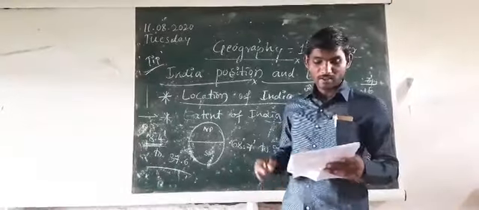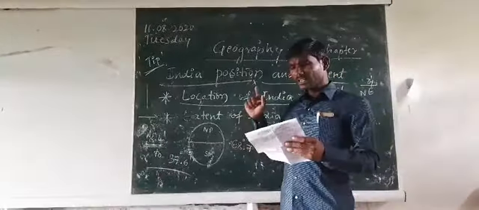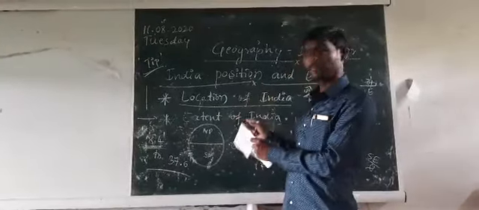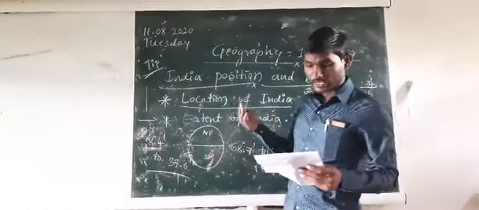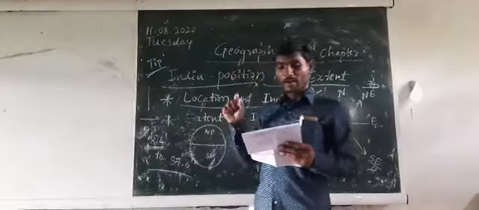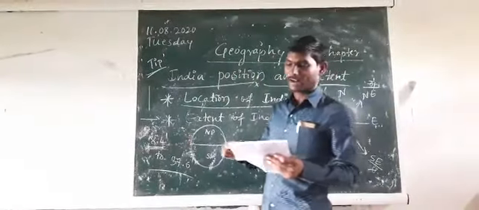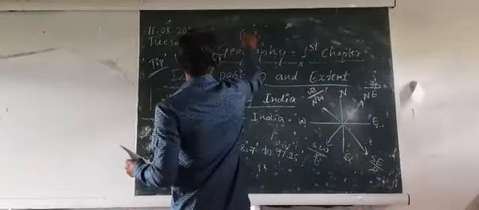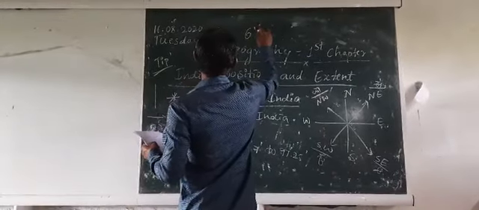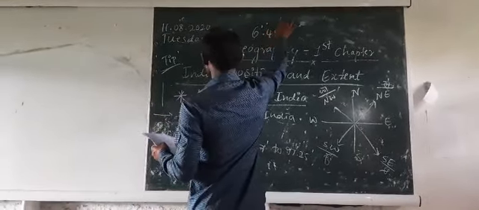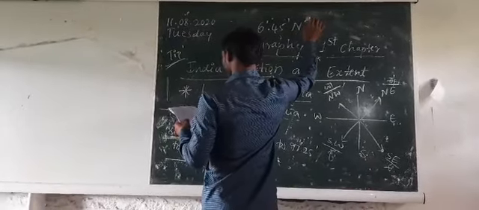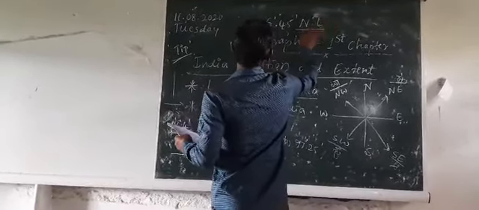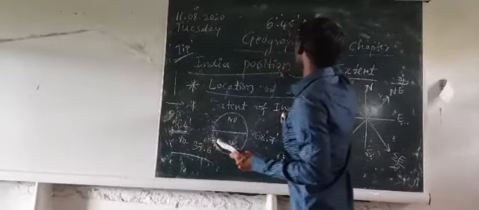The second one, the southern tip, is Indira Point. Indira Point is located in Nicobar Island, at 6°45' of north latitude line. NL means north latitude.